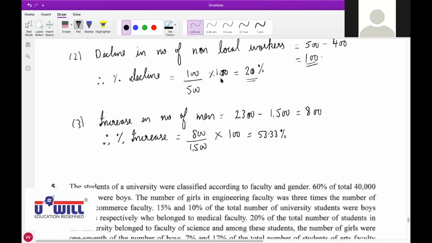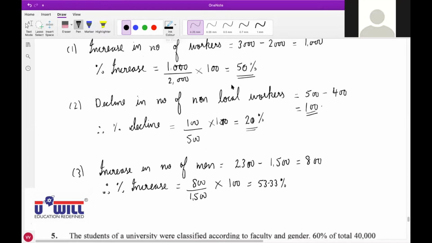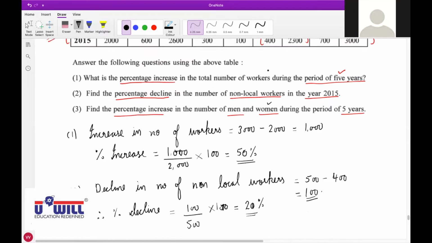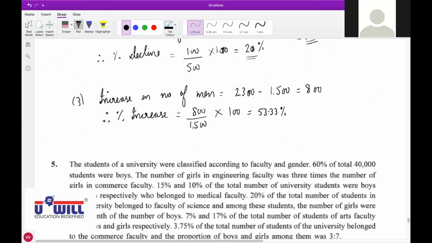Now raise your hand. Who will tell me the percentage increase in women? Prapti, how will you find percentage increase in women? Sir, in women 700 minus 500, which is 200. Yes, there is an increase of 200. Just 1 minute, let me write that. All of you write down. Increase in women.